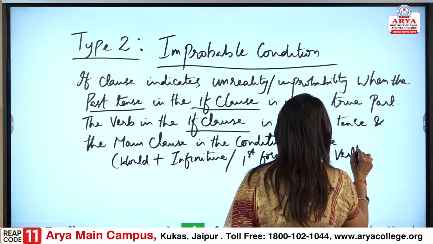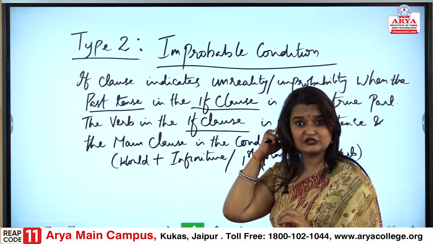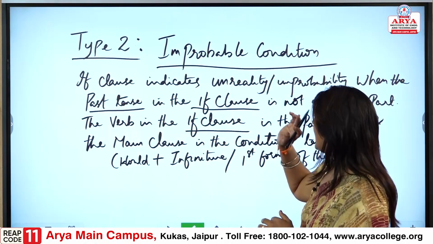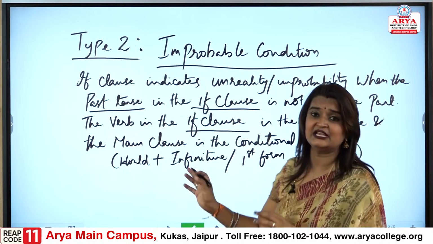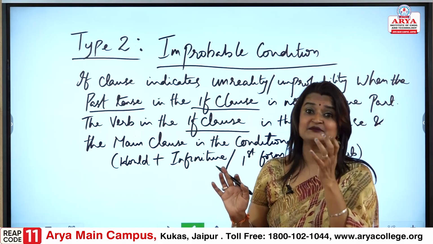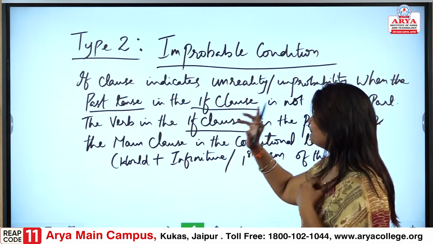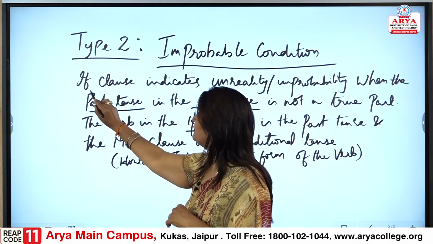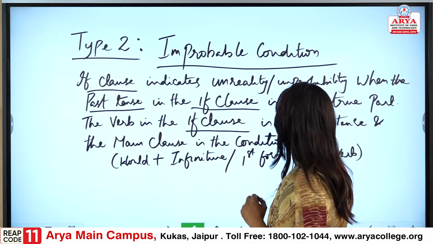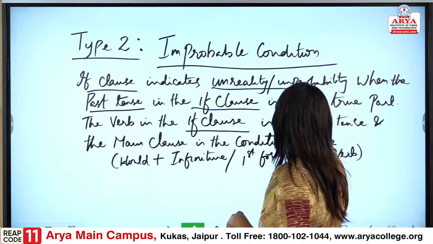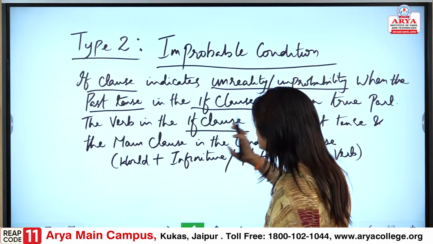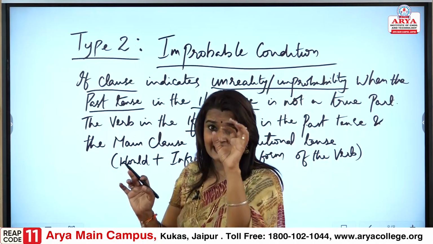It could be either of these in the main clause. Now we need to understand type 2, the improbable condition. Anything is possible. When we talk about the if clause, it indicates unreality, improbability.